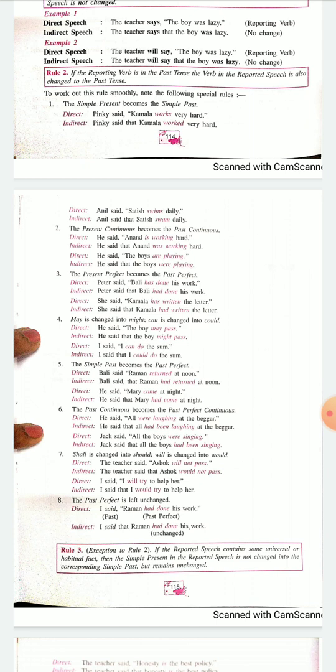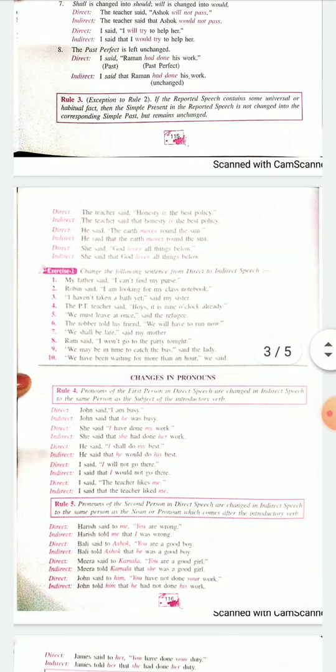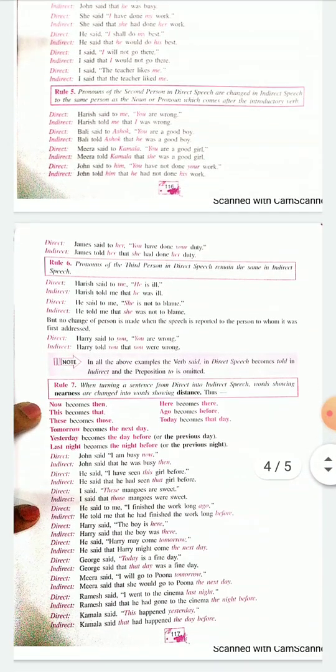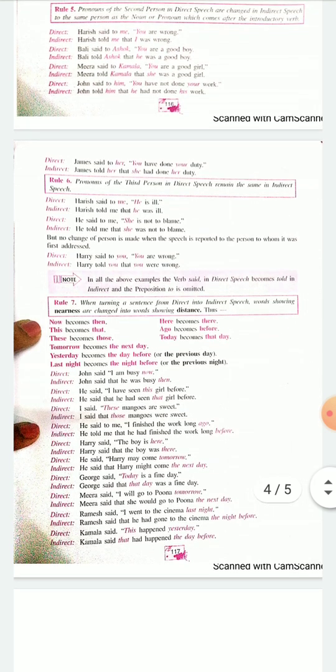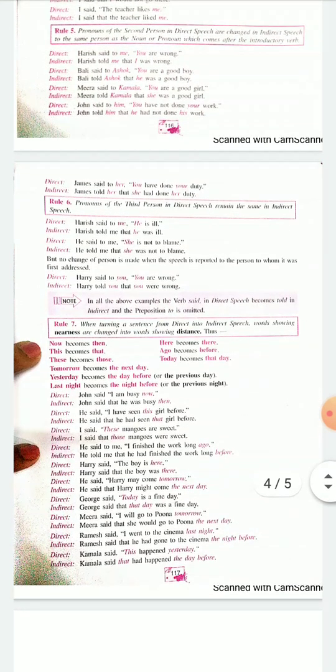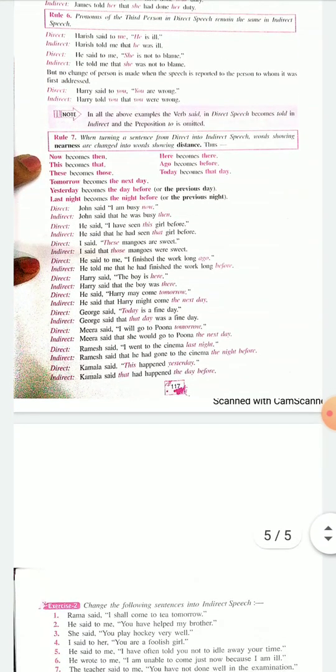Please come. I came home early today. When you change it into indirect speech, it will be I had come home early that day. Instead of today, it will become that day. So this is very important what we are talking about. Please write it properly in your notebook at least 3 times to understand it. I hope you have understood this.